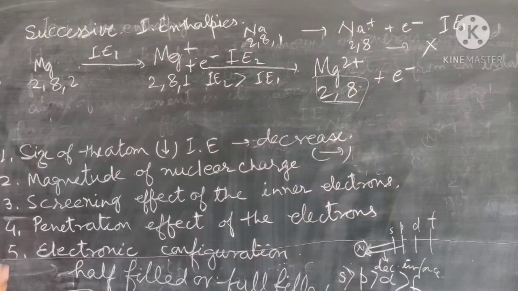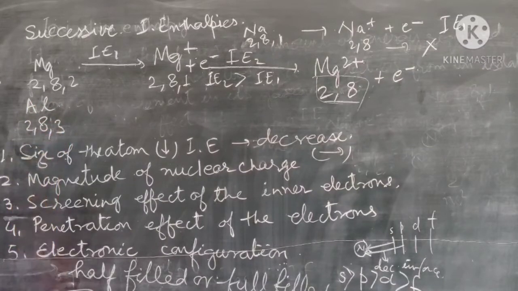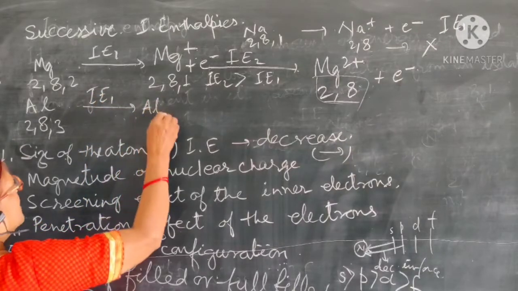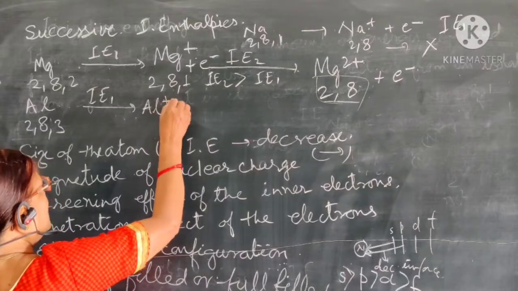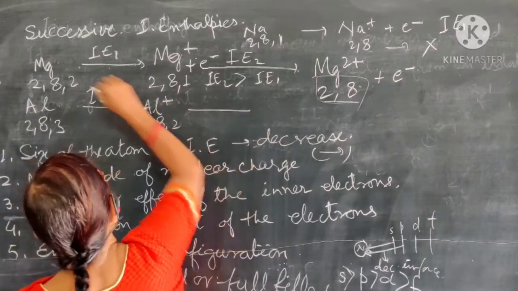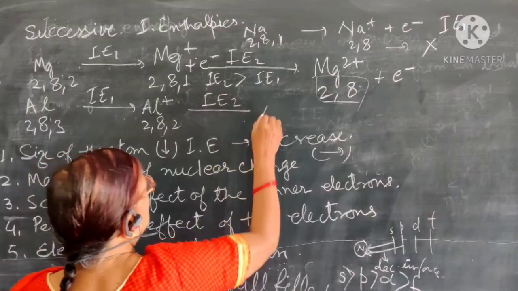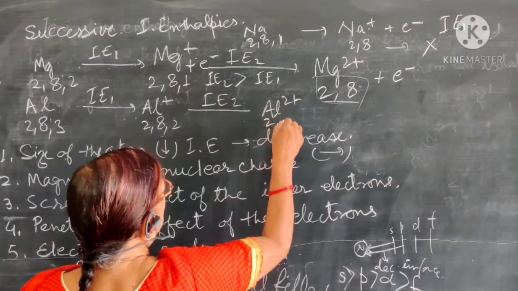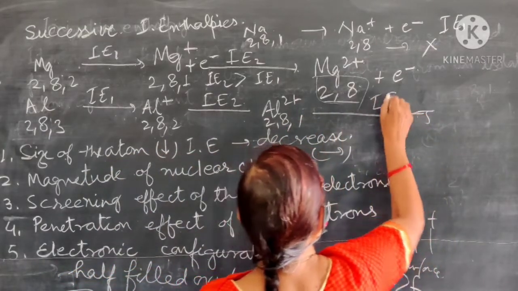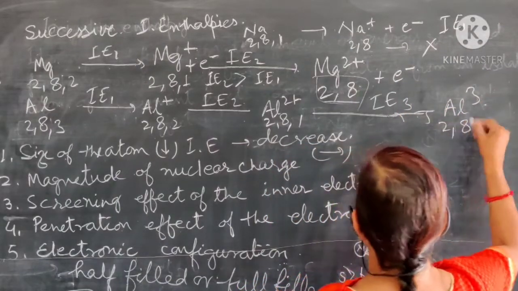Now we can take one more example, aluminium. Aluminium's electronic arrangement is 2, 8, 3. For the removal of one electron, this is IE1, and aluminium is converted into Al+, with electronic arrangement 2, 8, 2. You can compare these electronic arrangements. Now the second ionization enthalpy IE2 gives Al2+, with electronic arrangement 2, 8, 1. Then we can remove one more electron, that is IE3, giving Al3+ with electronic arrangement 2, 8.